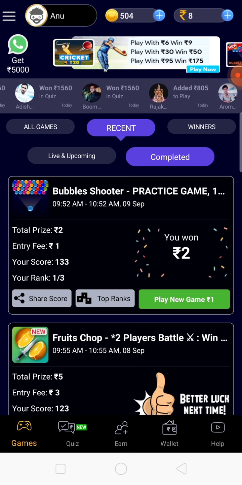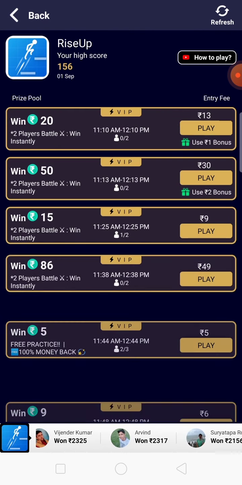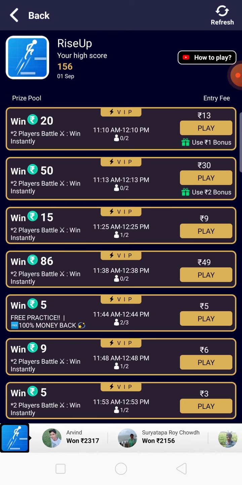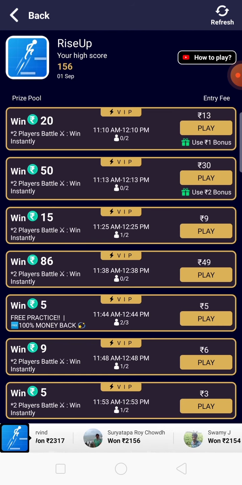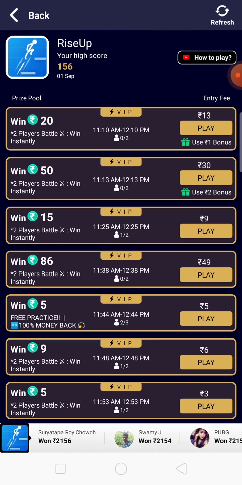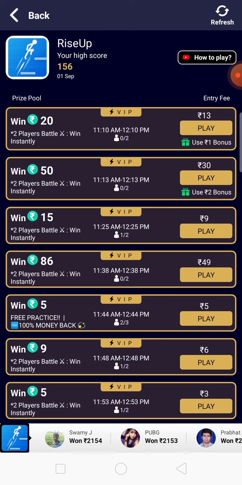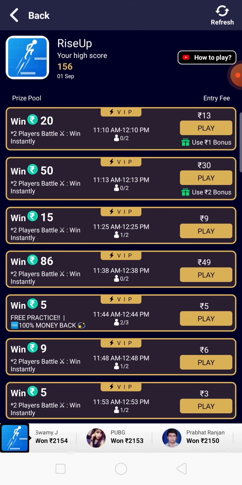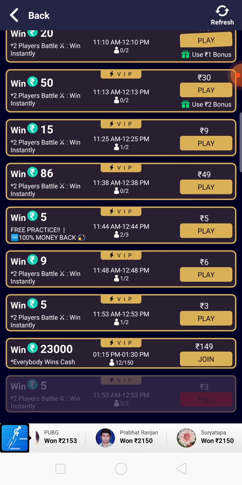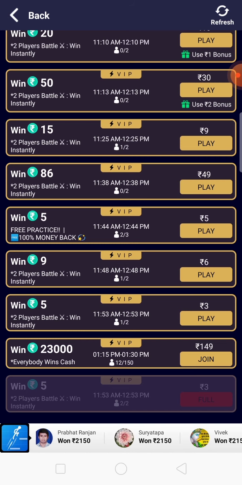So if you are playing, for example, if I show you this game, this is the Rise Up. Okay, over here do you see rupees 5? If you play this, then you for sure get 100% money back, wherein if you are playing using 5 rupees, you get 5 rupees back, because it is free practice for newcomers. They can practice here, they can invest 5 rupees, they will get back 5 rupees, and then you can go for a higher amount. For example, if you click on 3 rupees game, then whoever wins between 2 will get 5 rupees. So this is how this application works.